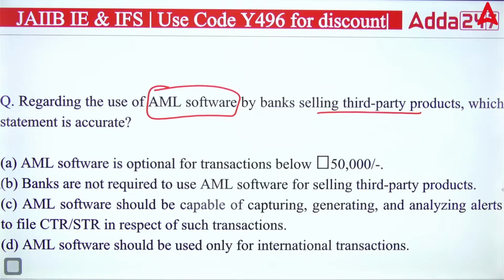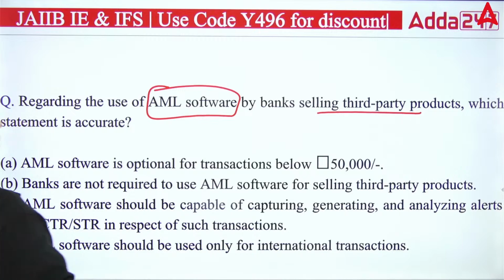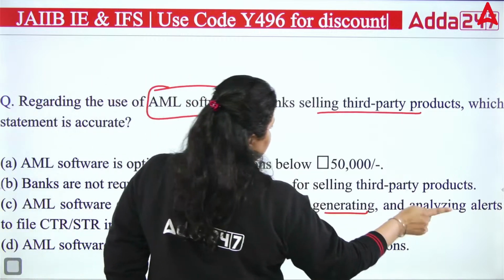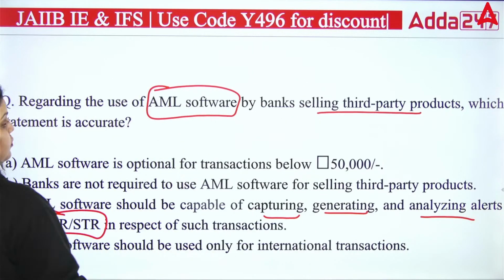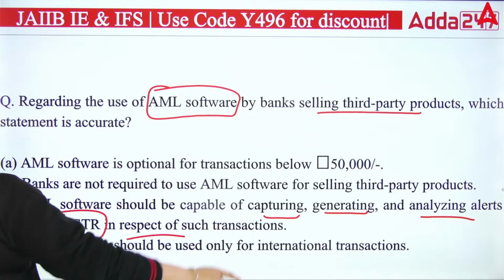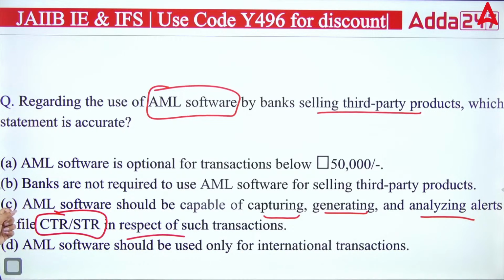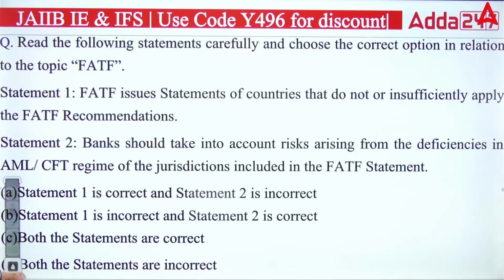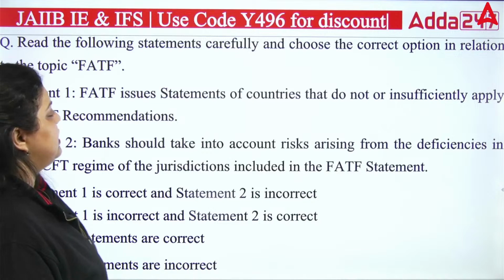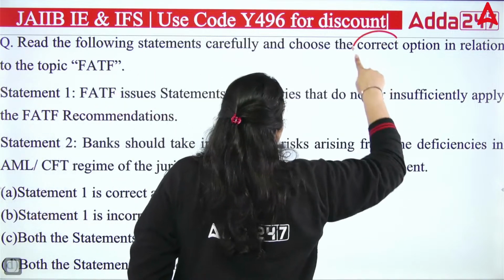So the anti-money laundering software should be capable of what? It should be capable of capturing, generating, and analyzing alerts to file cash transaction reports and suspicious transaction reports in respect of such transactions. That's the statement which is true regarding AML software. So the right answer is your C option. Okay. Next question.